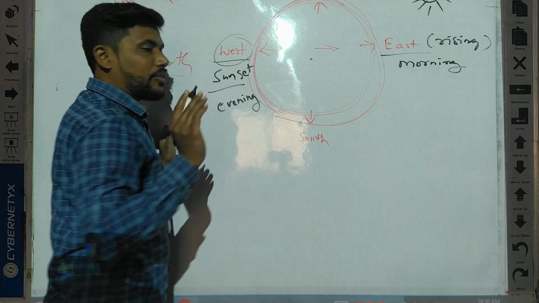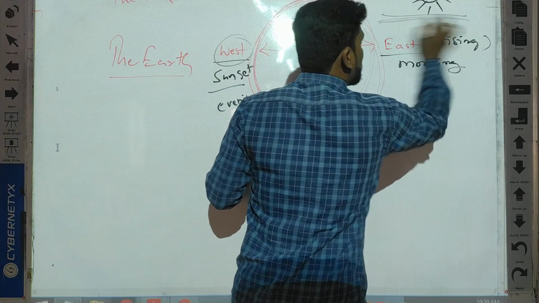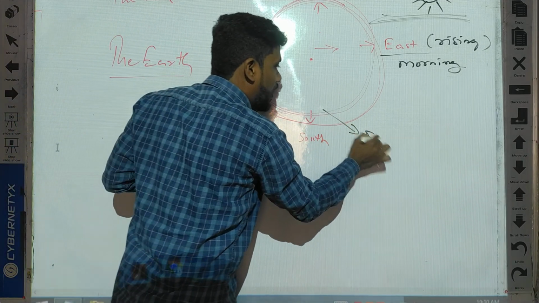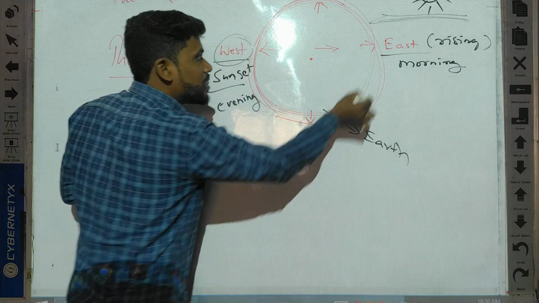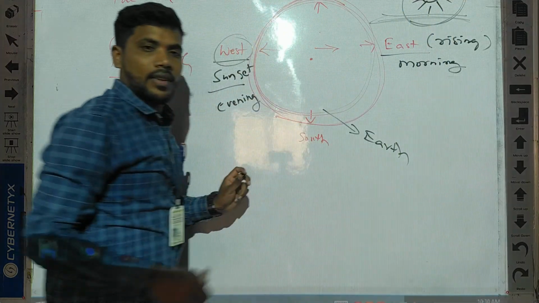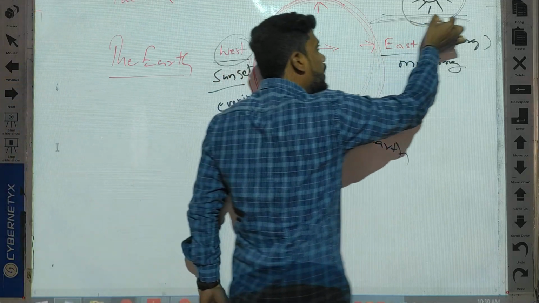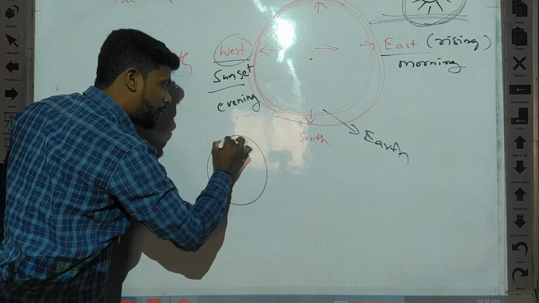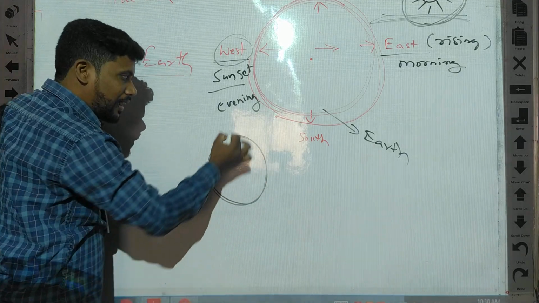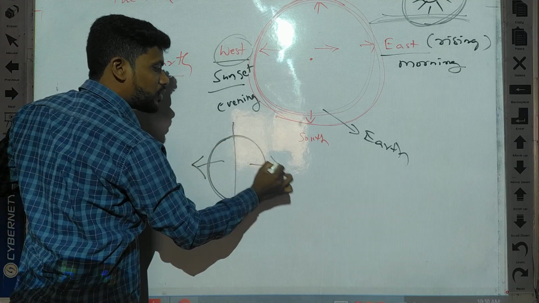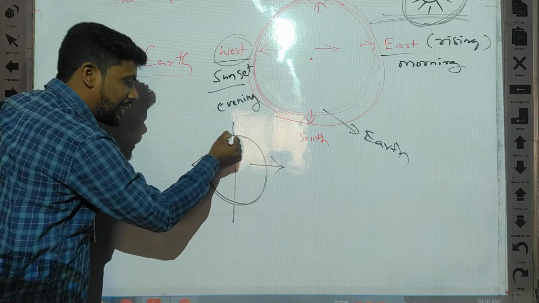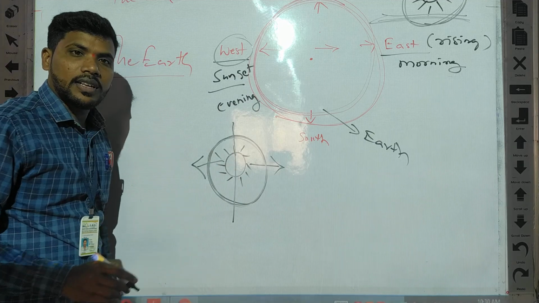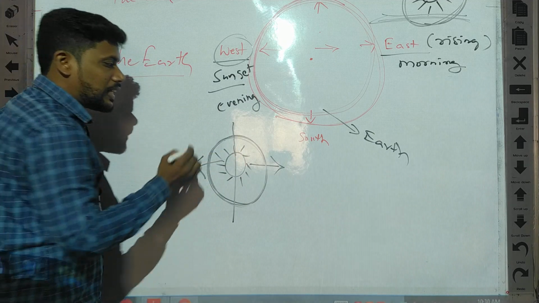Okay, so here we have to remember one thing. The sun cannot move anywhere. Then who is moving? Earth. I already told you this is earth. Earth is moving around the sun. Understand? If you see a globe properly, half side will be dark and half side will be light. Why? Because Earth is rotating around the sun.